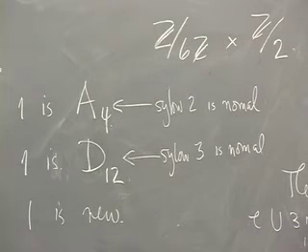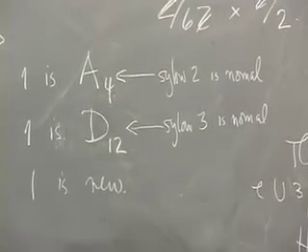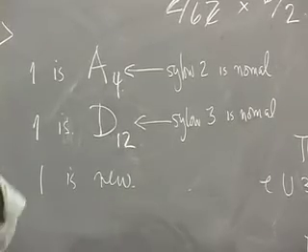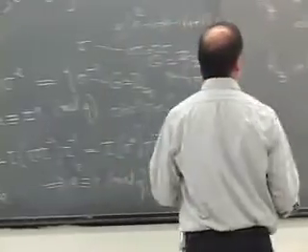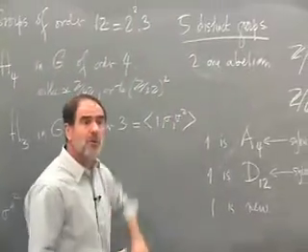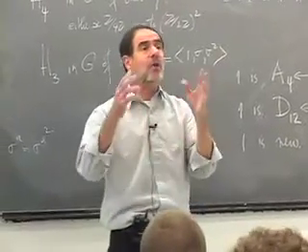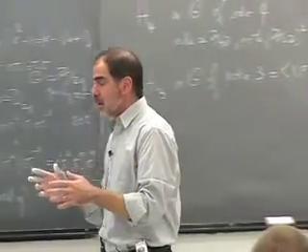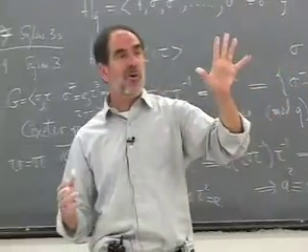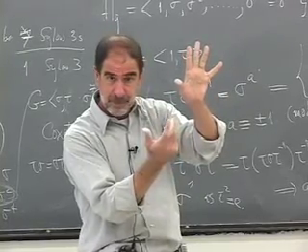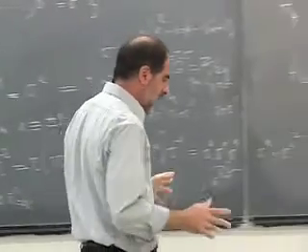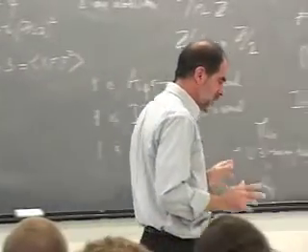So I strongly suggest just to practice working out how the Sylow theorems work, how you put together a group from its inside information. You go through this classification of groups of order 12. It's not the most important thing in the world. It's just a way of testing that you understand the techniques. And as you can imagine, this gets more and more complicated if instead of the group of order 12, I ask for the group of order 24. So the Sylow 2 has order 8, and there are already 5 possibilities for that group of order 8, let alone how the Sylow 3 is acting on it. So the classification becomes quite a nightmare.